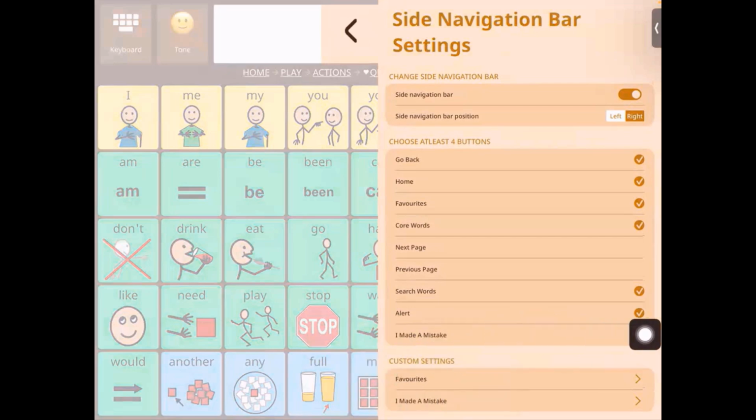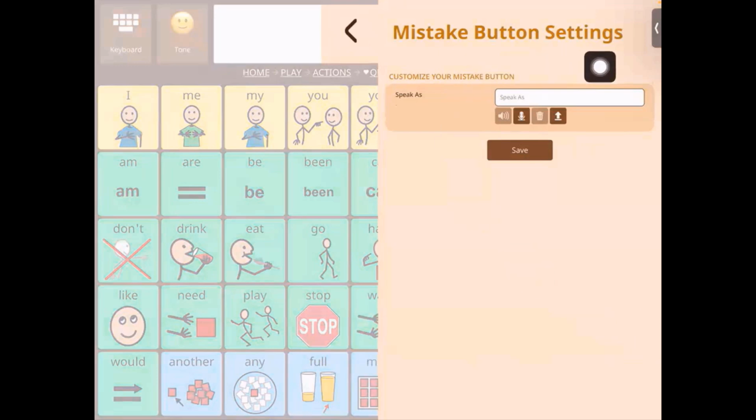So if we go into I made a mistake, you can now decide either to put your own voice in here, saying the sentence of your choice. Otherwise, you can put an audio recording through this button, right? So the voice through here, the audio recording through here. But also you can write and change it completely as to what you wanted to say.